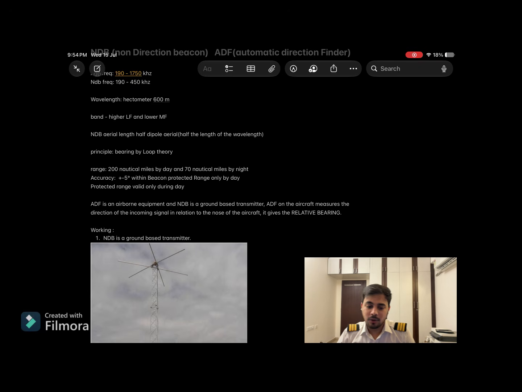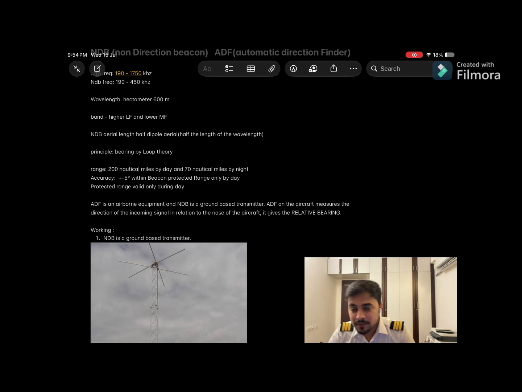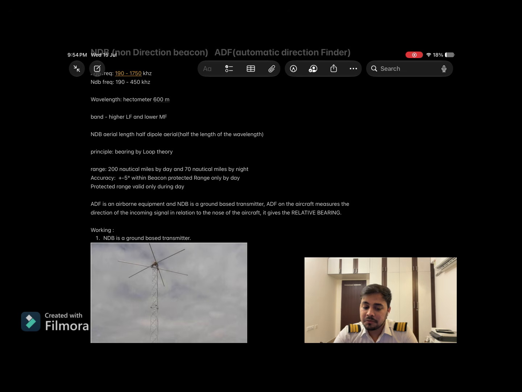comes under low frequency, and it starts from 190 kilohertz, which comes on the higher side of the LF, and 300 to 3000 kilohertz is the medium frequency band, and 1750 comes on the lower side of the medium frequency band.